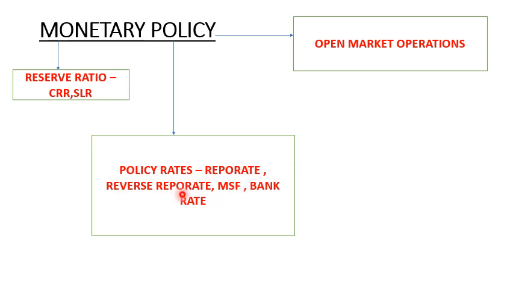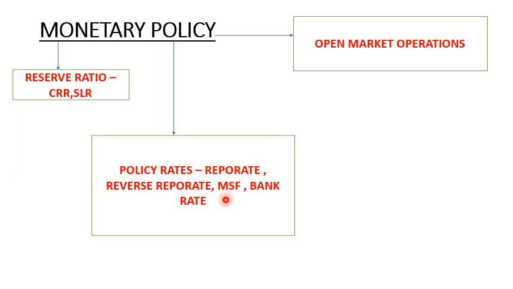And the next we have reverse repo rate. Reverse repo rate is the rate at which RBI borrows money from commercial banks. If the reverse repo rate increases, banks will invest their deposits with RBI at high interest rates. Hence the banks enjoy higher interest rates from the RBI. So the money in the banks will be of shortage, and the banks will not be able to lend money to the common people, which automatically decreases the money supply finally. So in this way it controls the inflation. The current reverse repo rate is 3.35%.